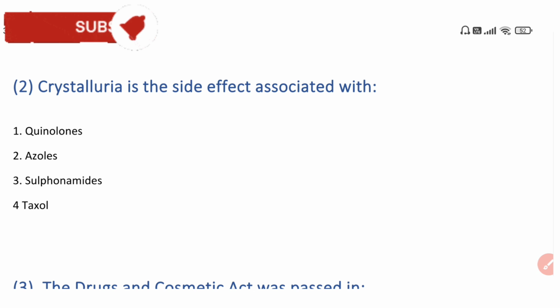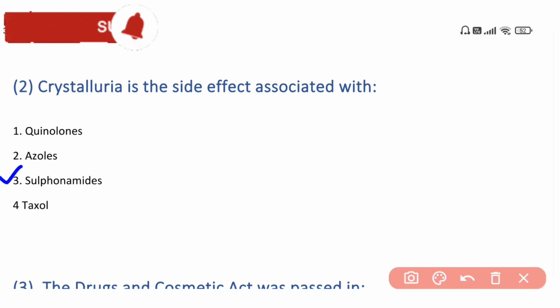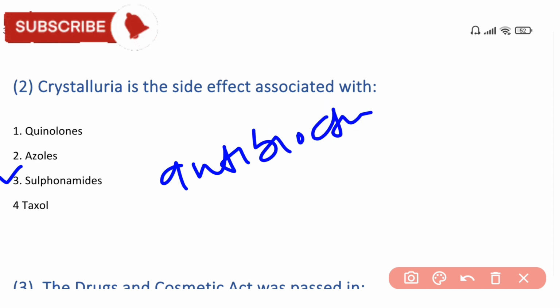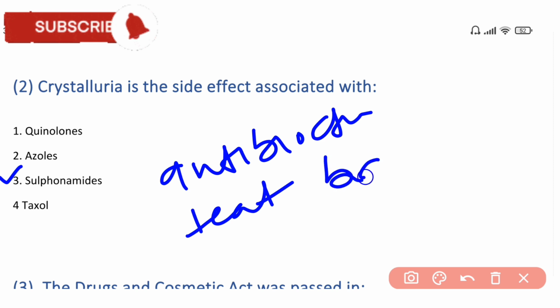Now the second question is: crystalluria is the side effect associated with. The answer is sulfonamide. Sulfonamide is an antibiotic drug that is used to treat bacterial infection. The meaning of crystalluria is presence of crystals in the urine. So it is a side effect of sulfonamide drug.